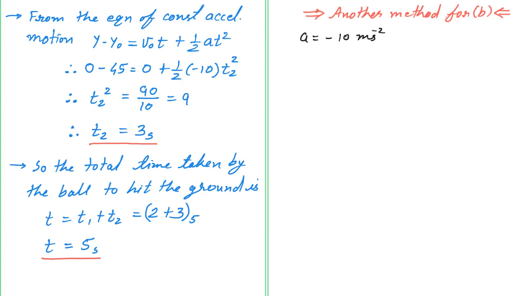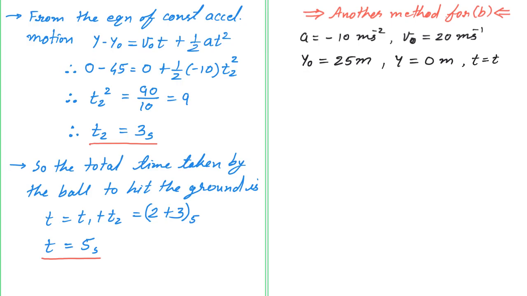Initial velocity v0 will be plus 20 meter per second. The initial position is point A, at a height of 25 meter. The final position is at ground, so y is equal to 0 meter. And the total time is taken as t only.